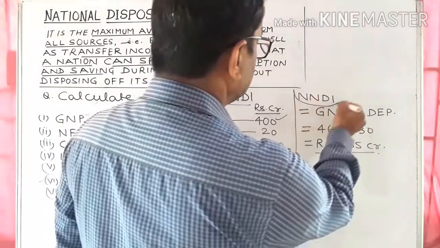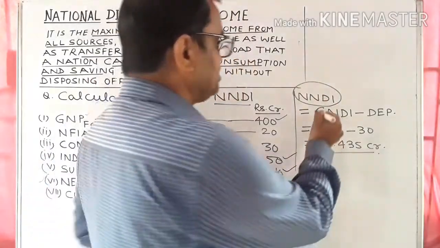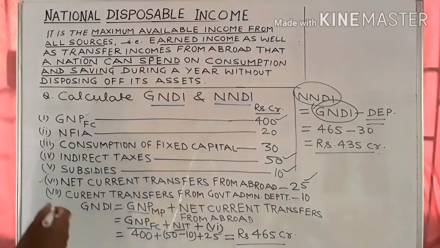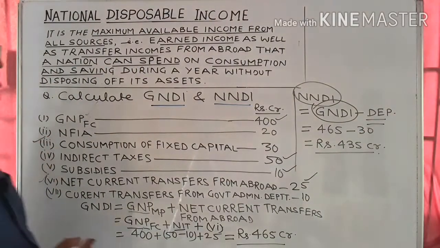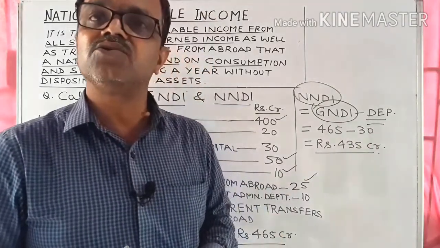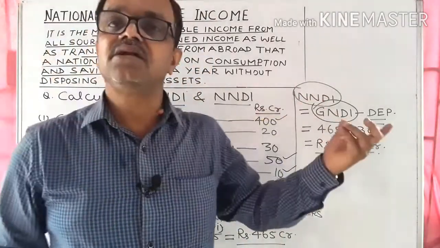Similarly, for NNDI, we know that NNDI is equal to GNDI minus depreciation. Here it is given as consumption of fixed capital, which is 30. 465 minus 30 is 435 crore, the answer for net national disposable income.